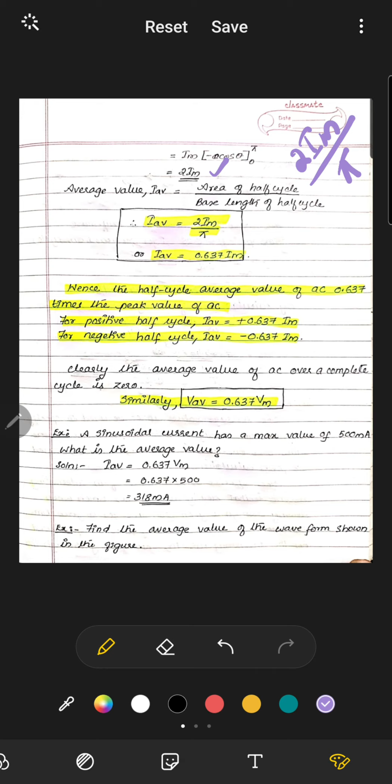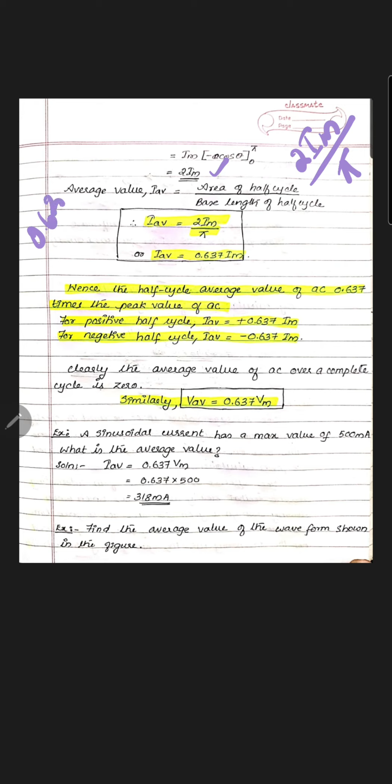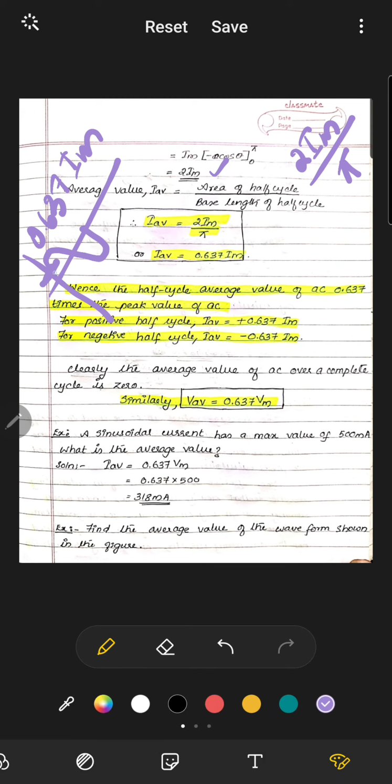So I average is 0.637 Im. If we draw the waveform, 63.7% is the average value of the current. Hence the half cycle average value of AC is 0.637 times the peak value of AC.